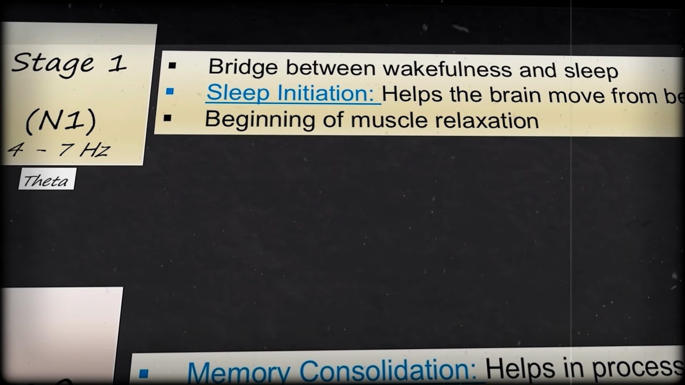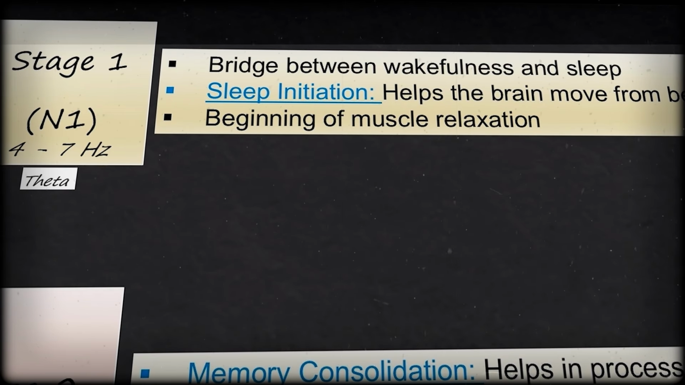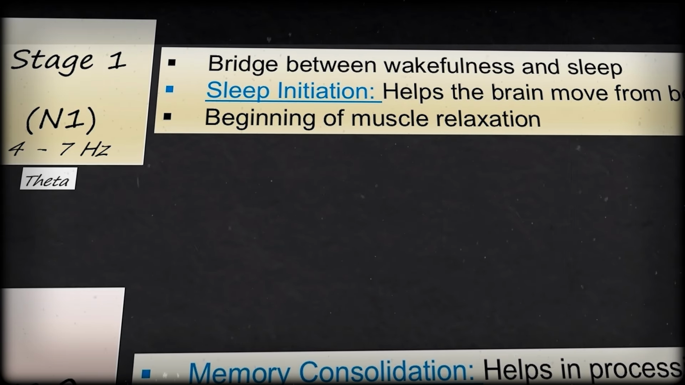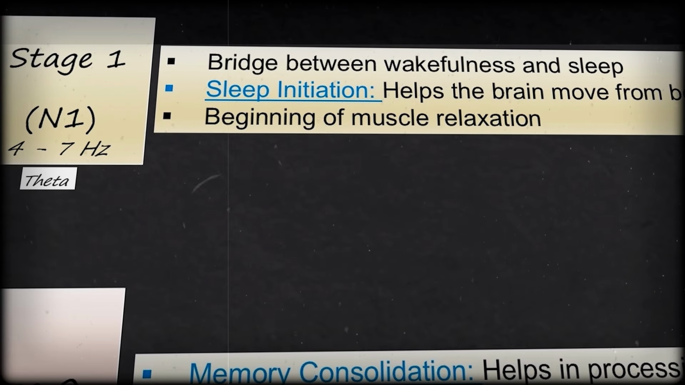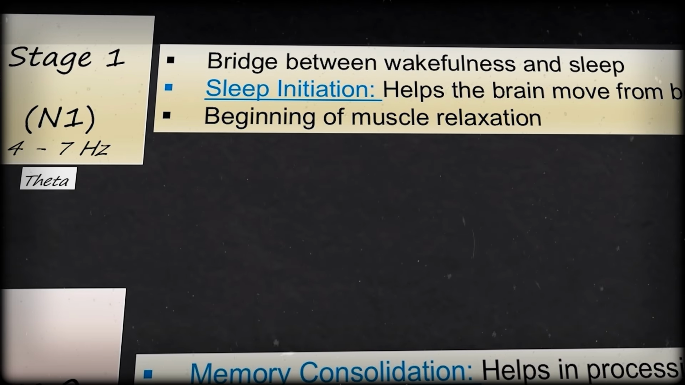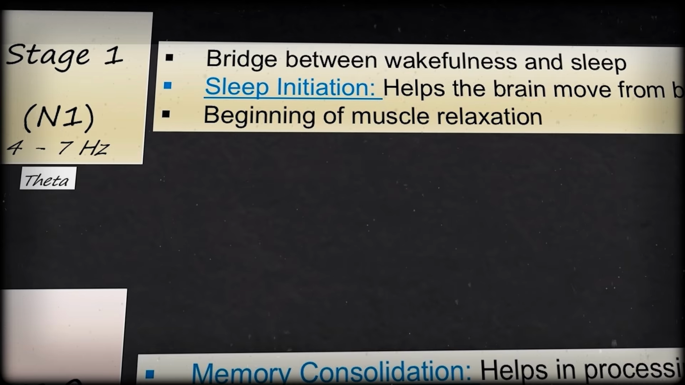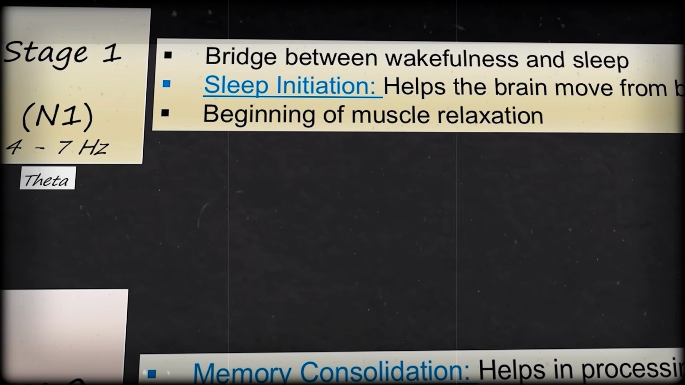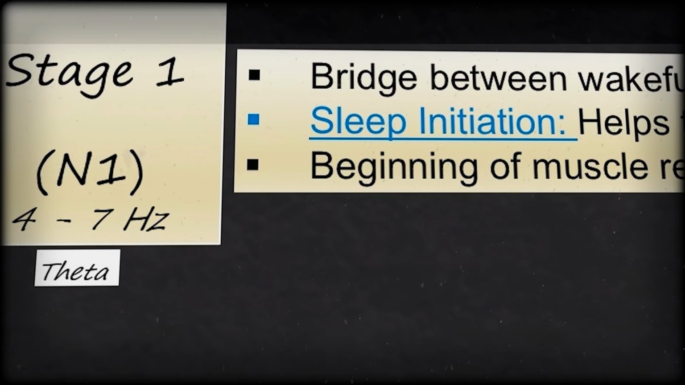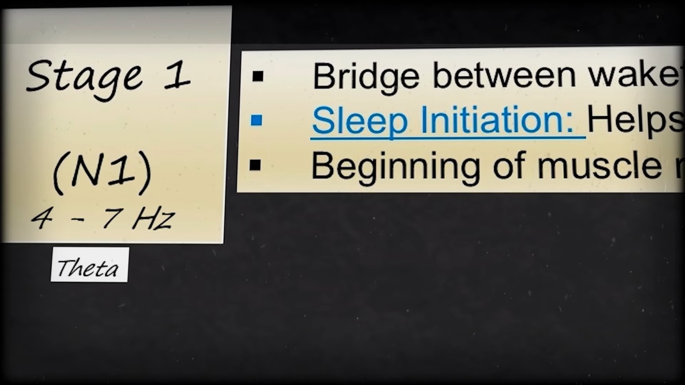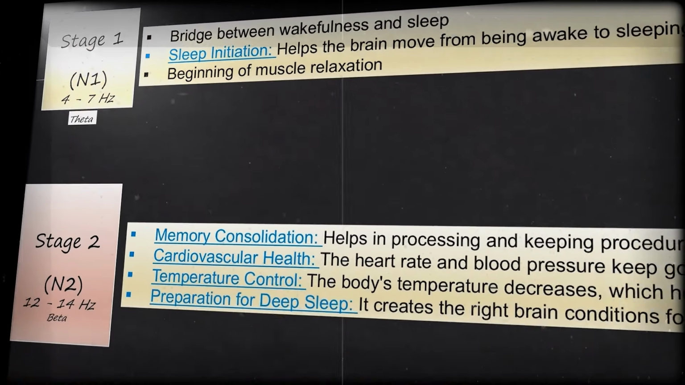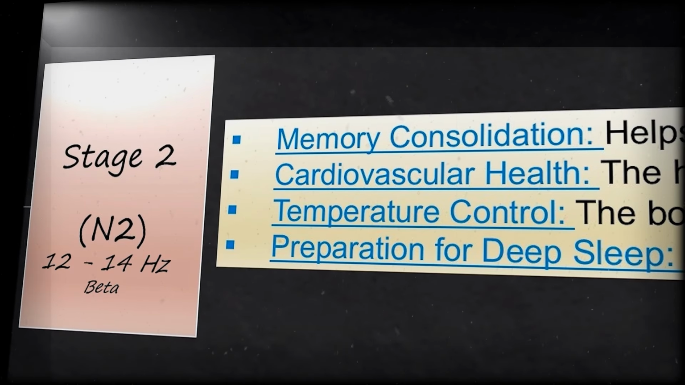Stage 1 or N1: this is the transition from wakefulness to light sleep. Here, the muscle tone relaxes and it is easy to wake. This stage is a bridge between wakefulness and sleep. In this phase, the brain produces theta waves, that is 4 to 7 Hz. Stage 2 or N2: in this stage, the brain produces beta waves, that is 12 to 14 Hz.